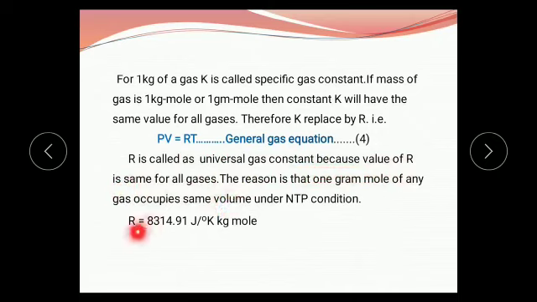And its value is 8314.91 joule per degree Kelvin kilogram mole. The reason is that 1 gram mole of any gas occupies the same volume under NTP condition. NTP means normal temperature pressure condition.